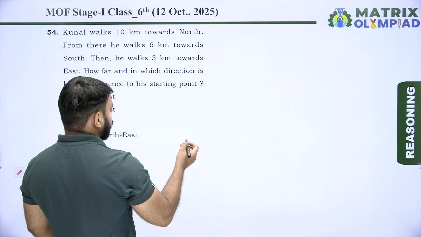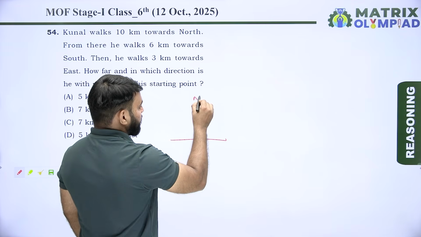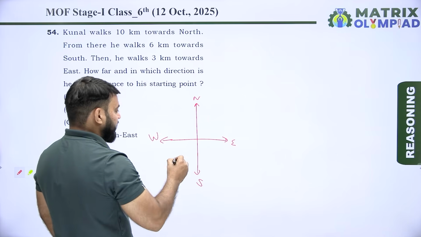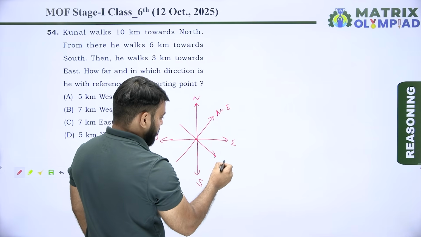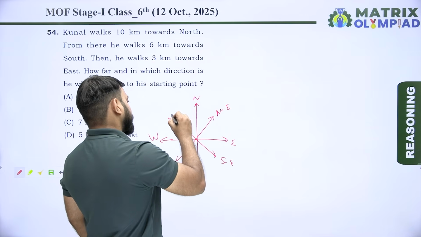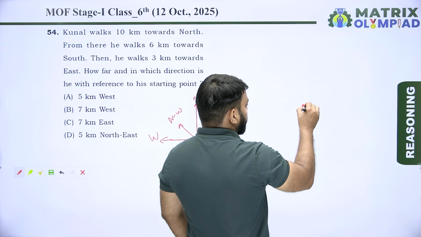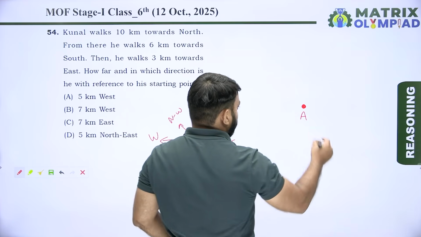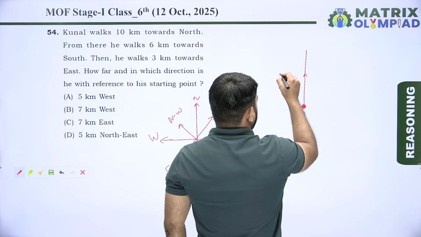Before starting this question, we should note that there are 4 main directions. This is north, this is east, this is south, and this is west. And there are 4 cardinal directions. This is northeast, this is southeast, this is southwest, and this is northwest. Now according to the question, let's suppose A is the starting point of Kunal. Now Kunal walks 10 km towards north. So Kunal goes 10 km towards north.